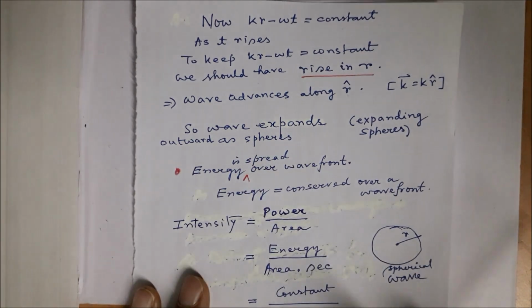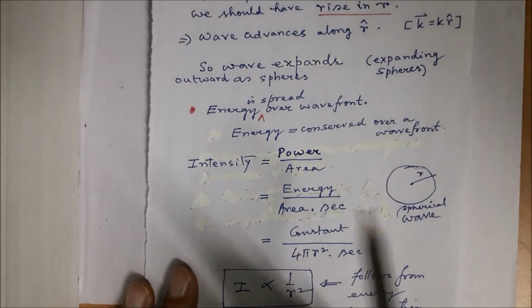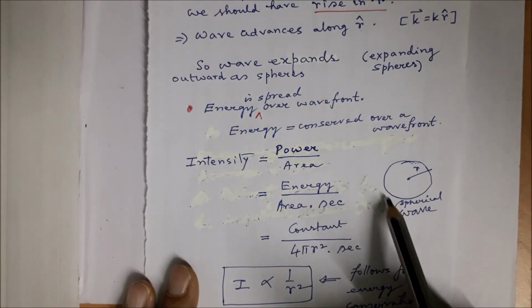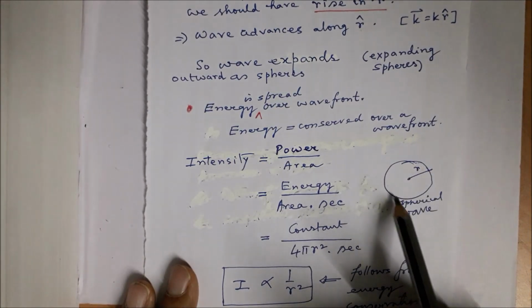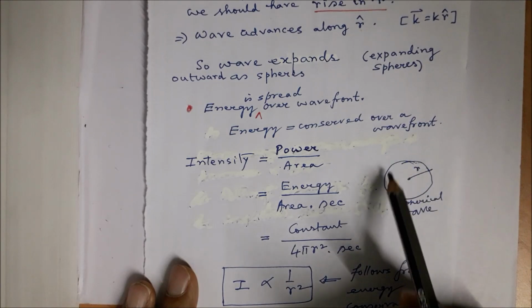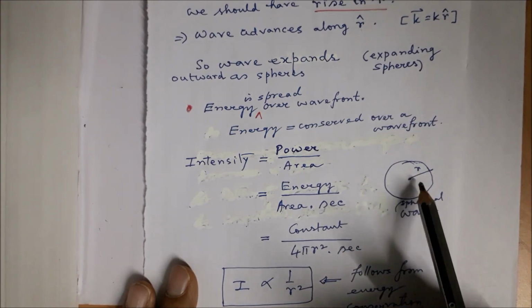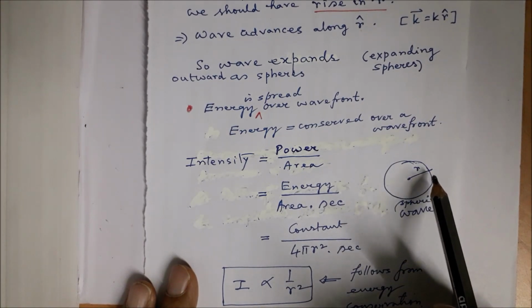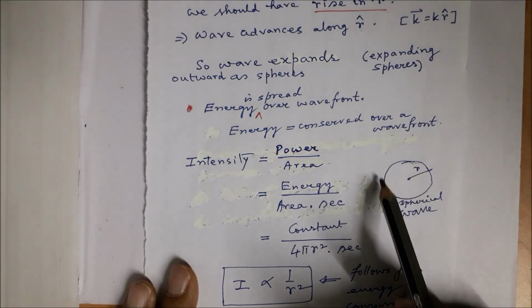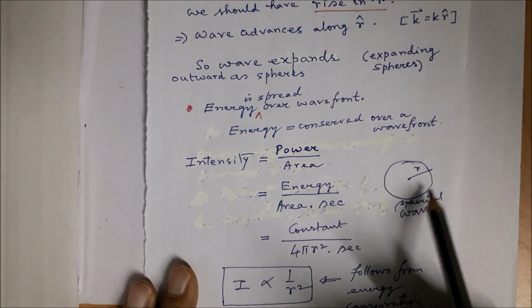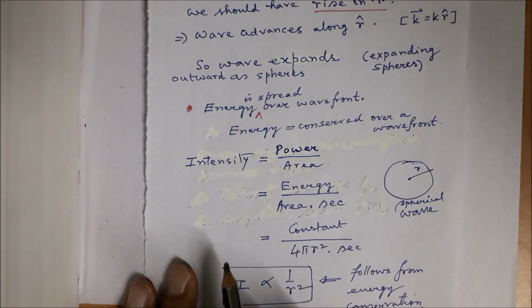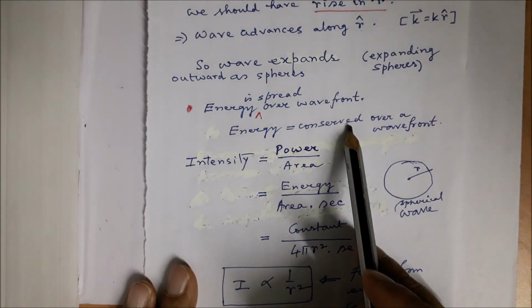A very important part of it is that over the entire spherical wavefront, energy is distributed, and this sphere is expanding. Over this wavefront, the energy that is spread out is constant, so energy is conserved.